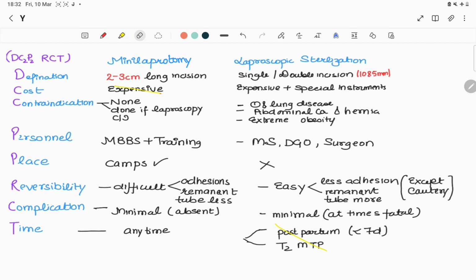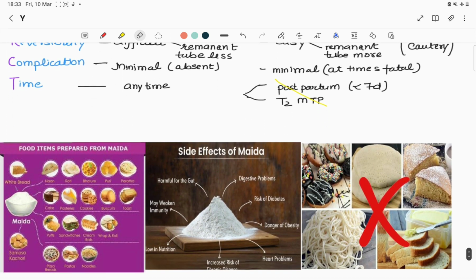Then C is complication, which are minimal or absent with mini lap, but also with laparoscopic sterilization, but they can be fatal at times. Then mini lap can be performed any time, and laparoscopic sterilization is not performed postpartum less than 7 days and in second trimester abortions. So it can be remembered by the mnemonic DCP ka RCT.